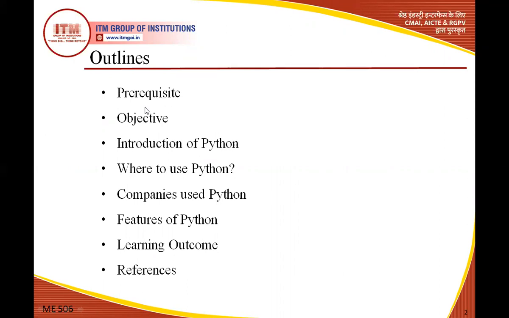So prerequisite, this is the first one. Then the objective of this lecture, introduction of Python. What is Python and all these things regarding Python. Where to use Python, where we are using Python currently. Companies that use Python, some companies nowadays using Python, so we discuss about it. Features of Python, what are the different features of Python. Learning outcome of this lecture and references. Okay, so these are the outline of this lecture.